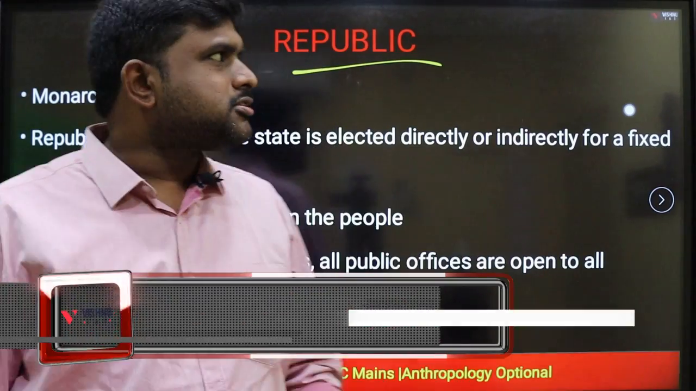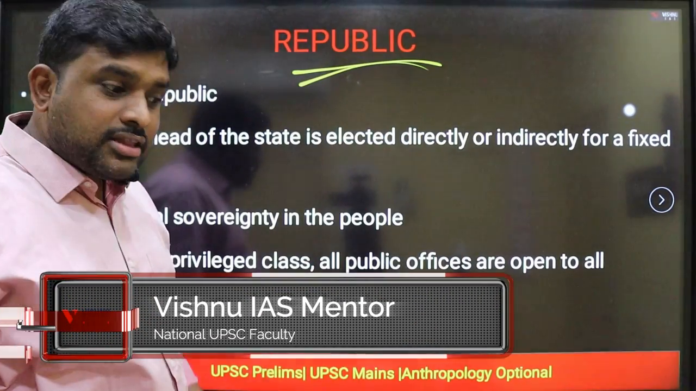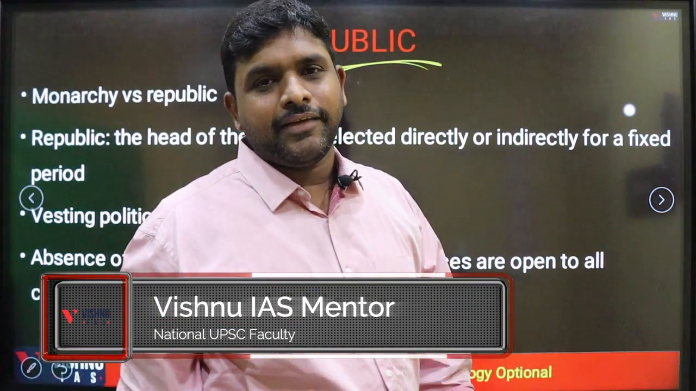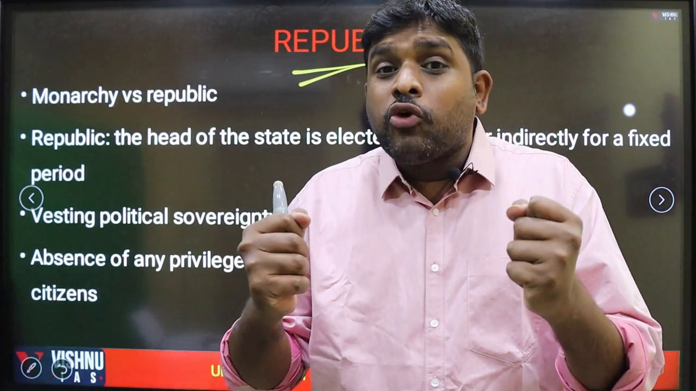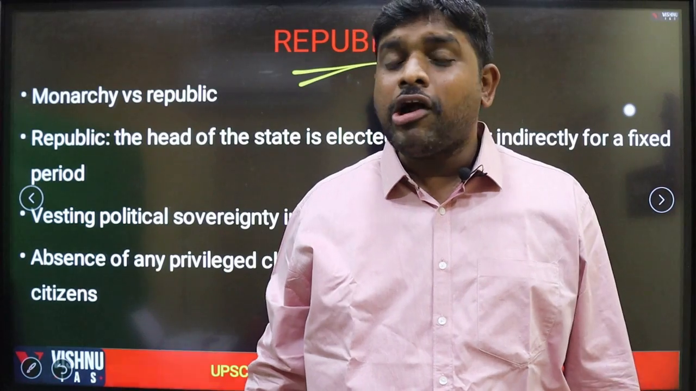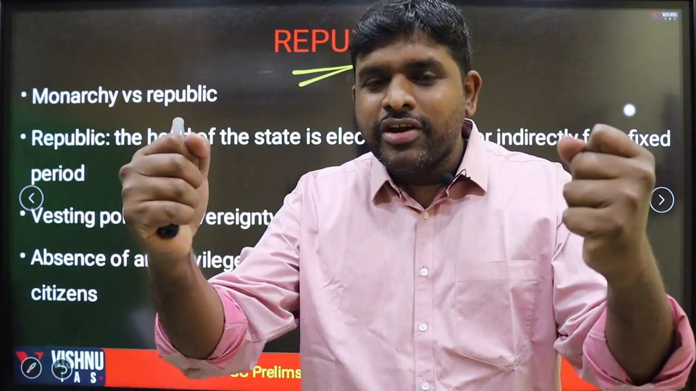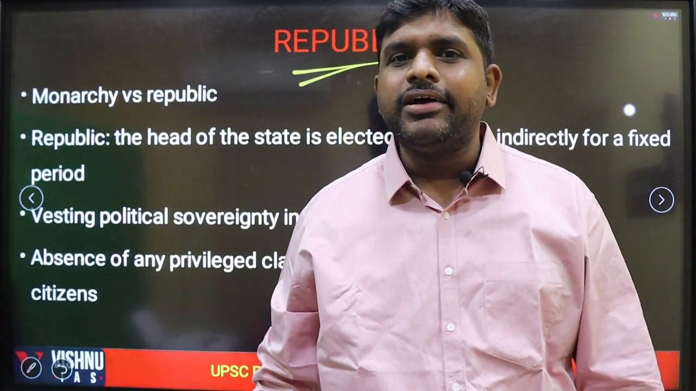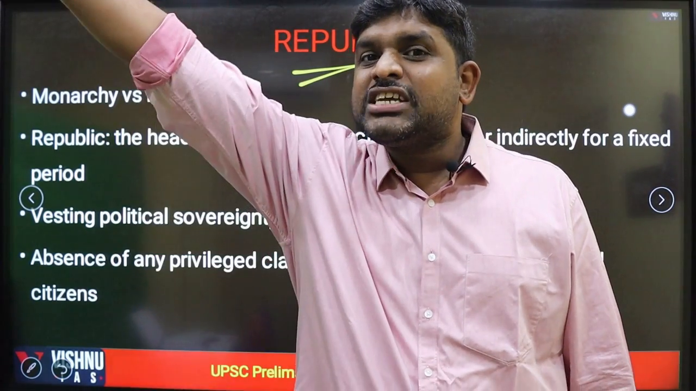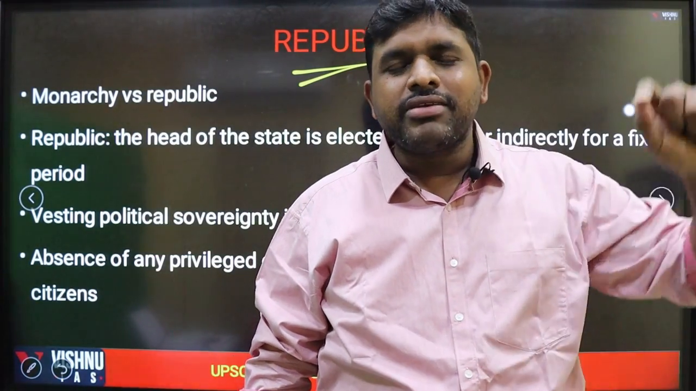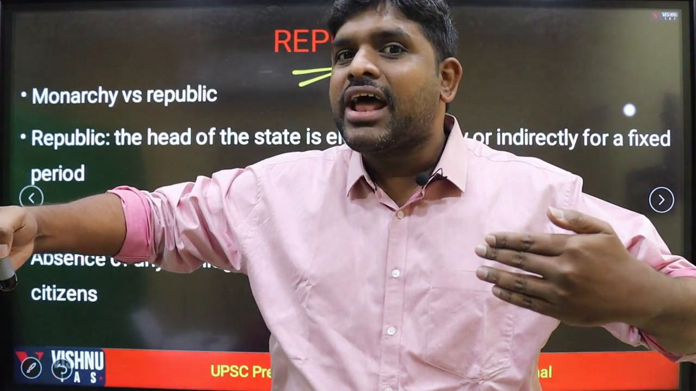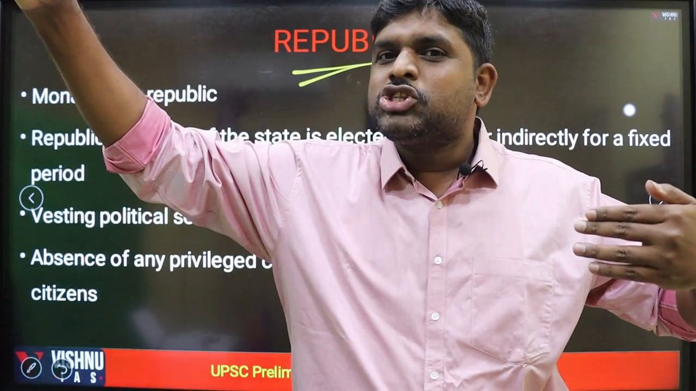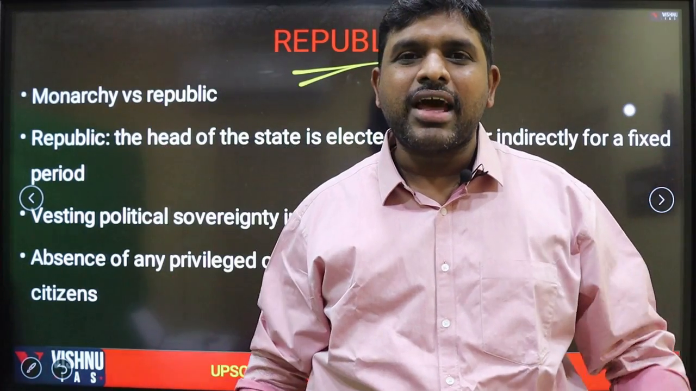The next important concept is republic. The word republic itself is vibrant. Why? Because the republic gives sovereignty to the people, not to the government. It is the sovereignty of the people. People will decide who should be the head of the state and who should be the head of the government. When we compare republic, we have to compare it with monarchy. Monarchy is a king's rule. One-person rule will be there in monarchy.